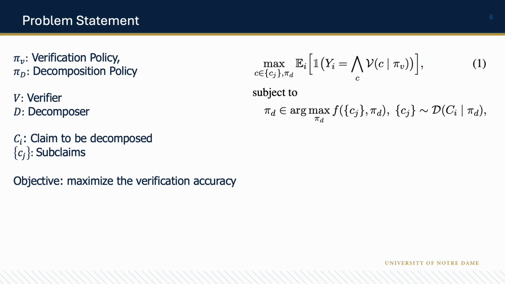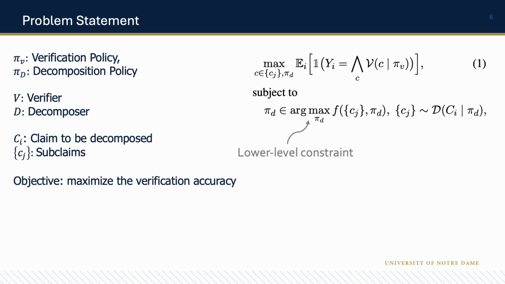Here comes our problem statement and the method. First of all, we formulate finding the optimal decomposition policy for optimal verification as a bi-level optimization problem. Specifically, given a decomposition language model D, a verification language model V, a verification policy, and a claim dataset with binary factuality labels Y, we aim to find an optimal decomposition policy such that decomposed subclaims can maximize the verification accuracy.